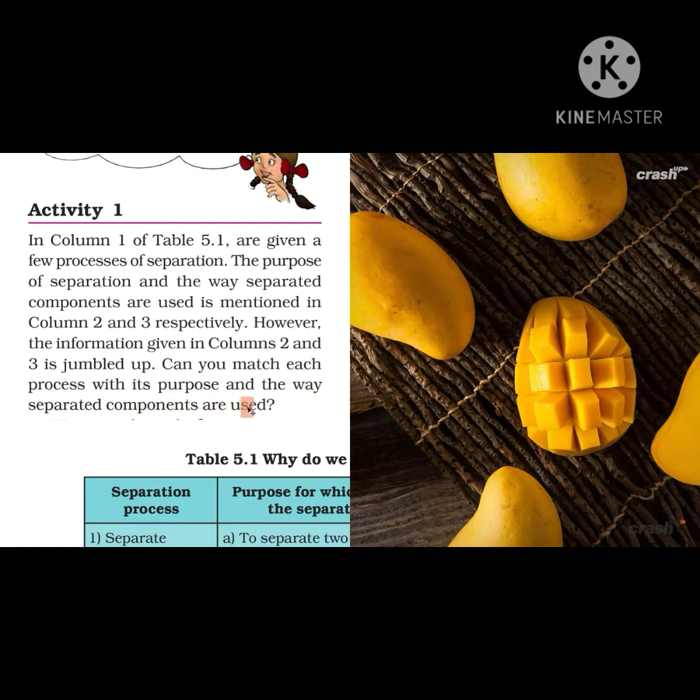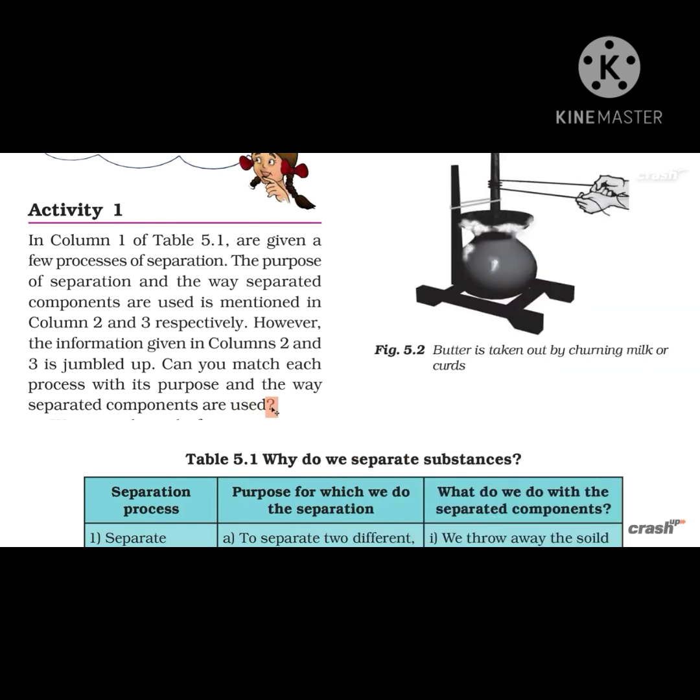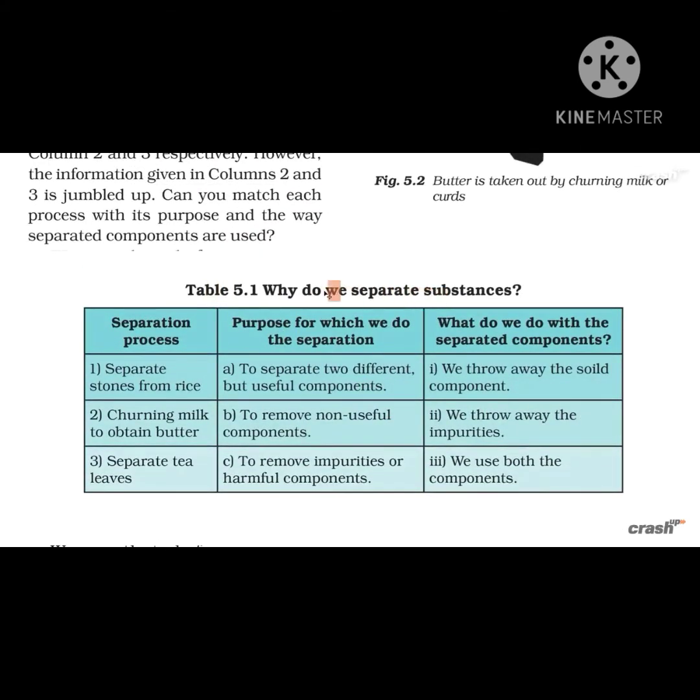See table 5.1. Here the separation process is given. The first one is separating stones from rice. It is matched with to remove impurities or harmful components. Whatever impurities are present in the rice, that is, the stones, are harmful components for us, so we remove them. And after removing them, we throw away the impurities. We are not keeping the impurities, we throw them away.